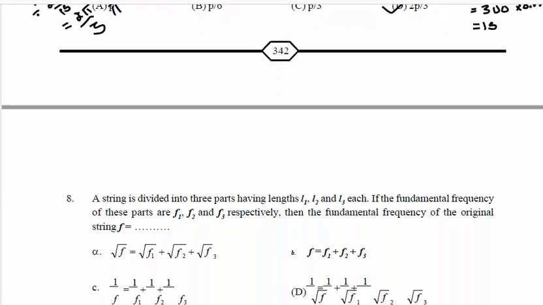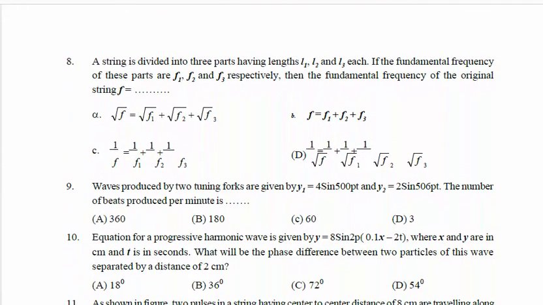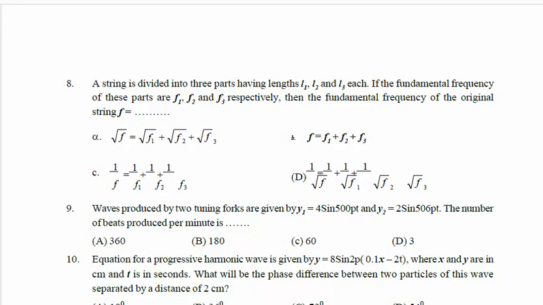8th question. So see the 8th question. A string is divided into 3 parts, L1, L2 and L3, means L is equal to L1 plus L2 plus L3.